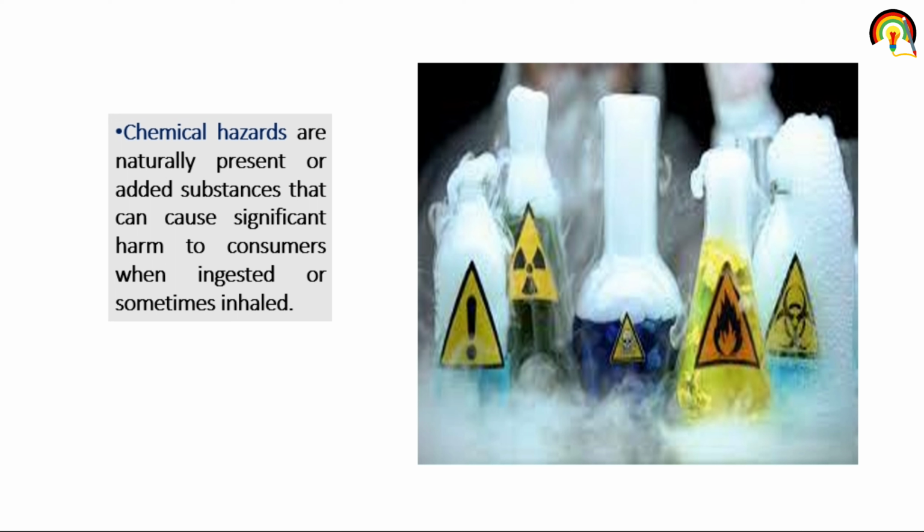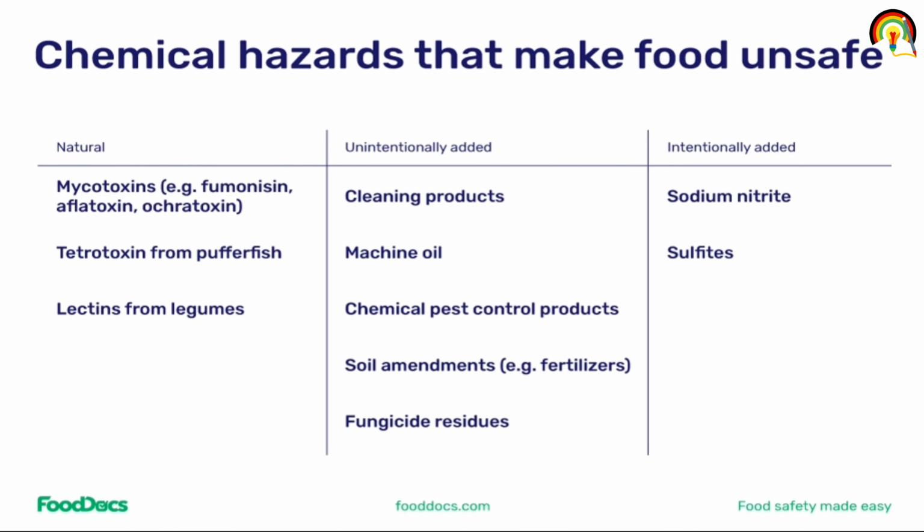So these are chemical hazards. Chemical hazards that make food unsafe can be natural, or they can be added unintentionally or intentionally, like sodium nitrate or sulfite added intentionally, and cleaning product, machine oil, chemical pest control, soil amendment, fungicide residue, if added unintentionally, they act as a chemical hazard that can make food unsafe for consumption.